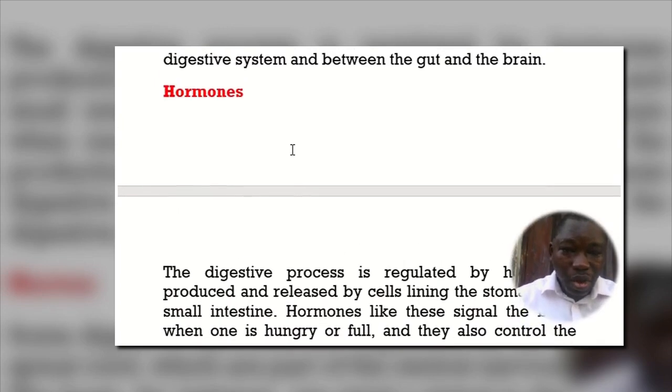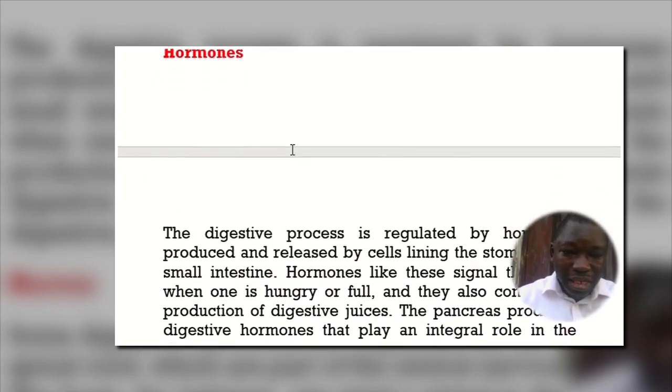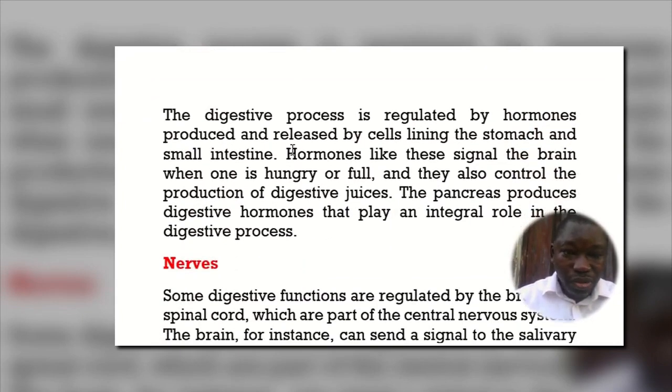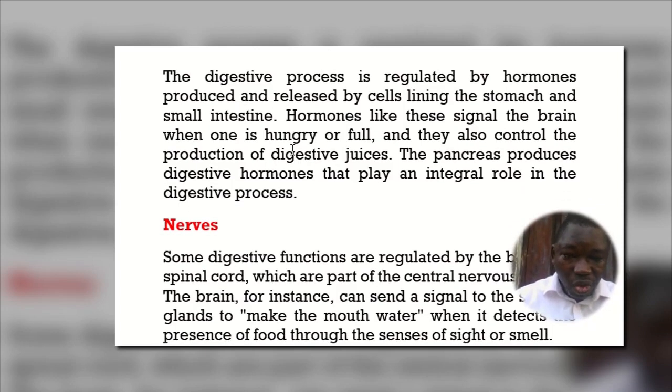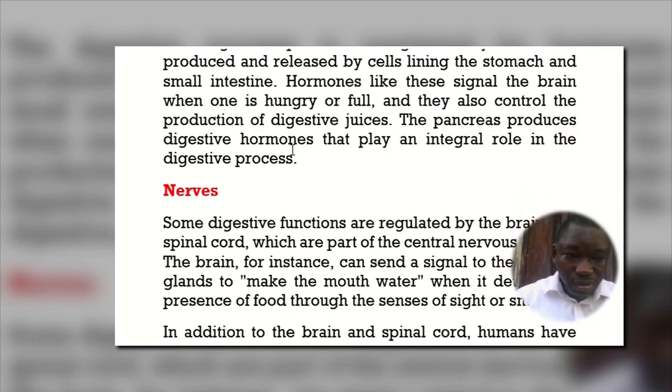So now we want to look at the role of hormones involved in the digestion process. The digestive process is regulated by hormones, and they are produced and released by cells lining the stomach and small intestine. Hormones like this signal the brain when one is hungry or full, and they also control the production of digestive juices. The pancreas produces digestive hormones that play an integral role in the digestive process.